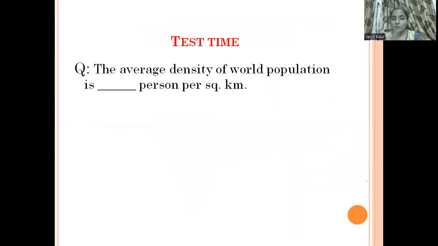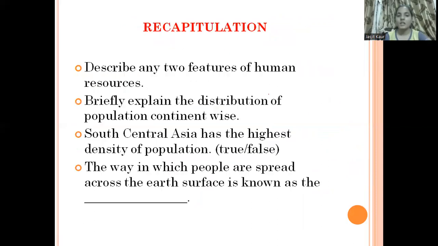So now moving forward, here we have one question for you. The average density of world population is dash persons per square kilometer. So what will be the answer here? Yes, very good. So it is 51 persons per square kilometer.